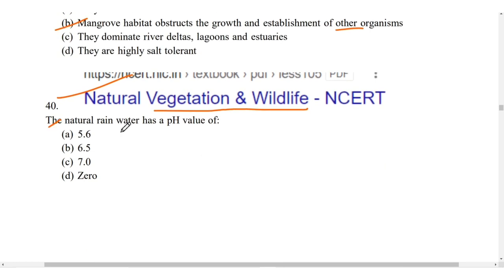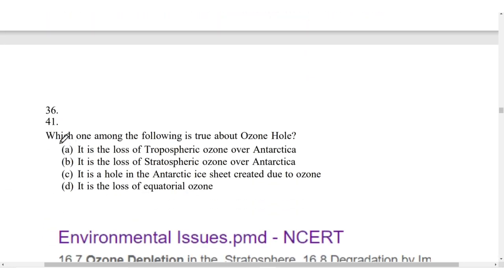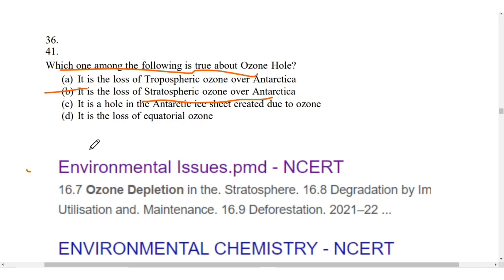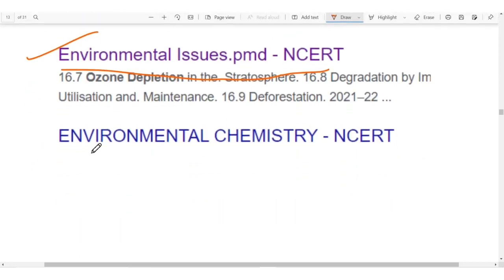The natural rainwater has pH value of A, 5.6. Next, which of the following is true about the ozone hole? It is the loss of stratospheric ozone over the Antarctica. It is given in the environmental issues chapter of the NCERT as well as environmental chemistry. It is again a chapter of NCERT.